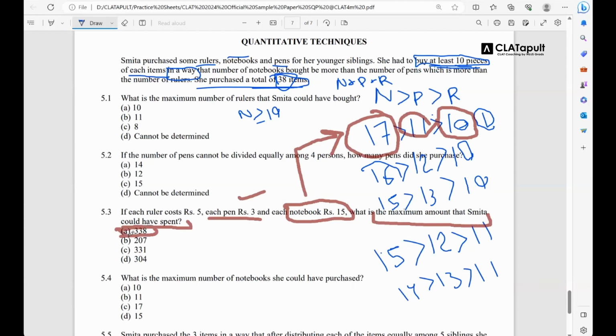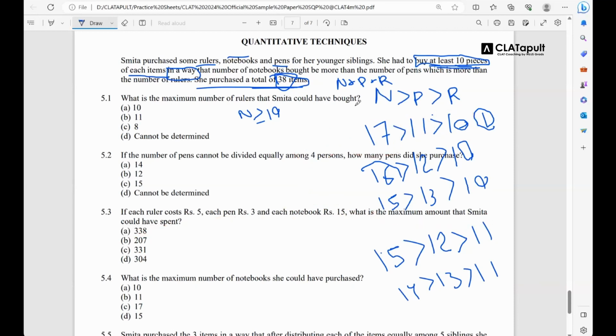Yes. Sir, can you explain this once again? Yes, I'll explain it to you. So suppose the question asks you, tell me what is the maximum amount that Smita could have spent, right? That is what the question asks you. Now you see, the costliest of these as per the question is what? Answer me. How much does it cost? 15. So if you want to splurge the maximum amount of money, which of these instruments would you buy the most of?